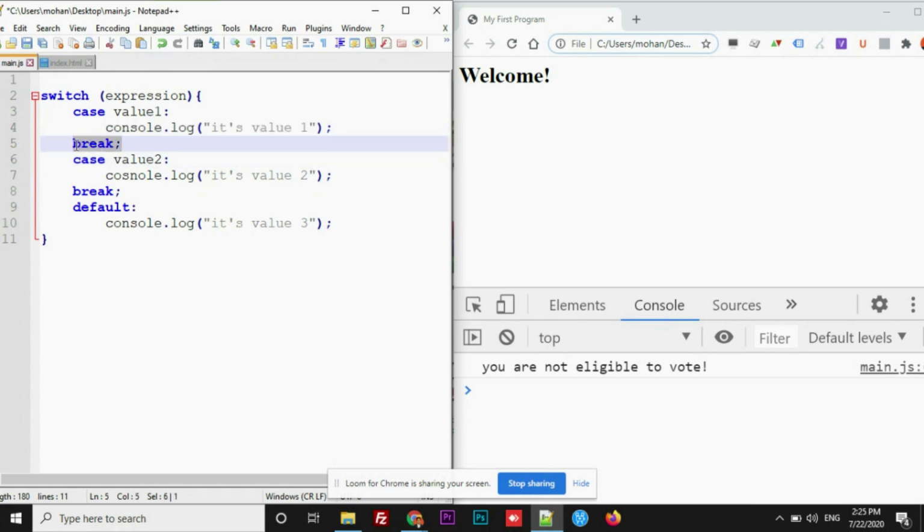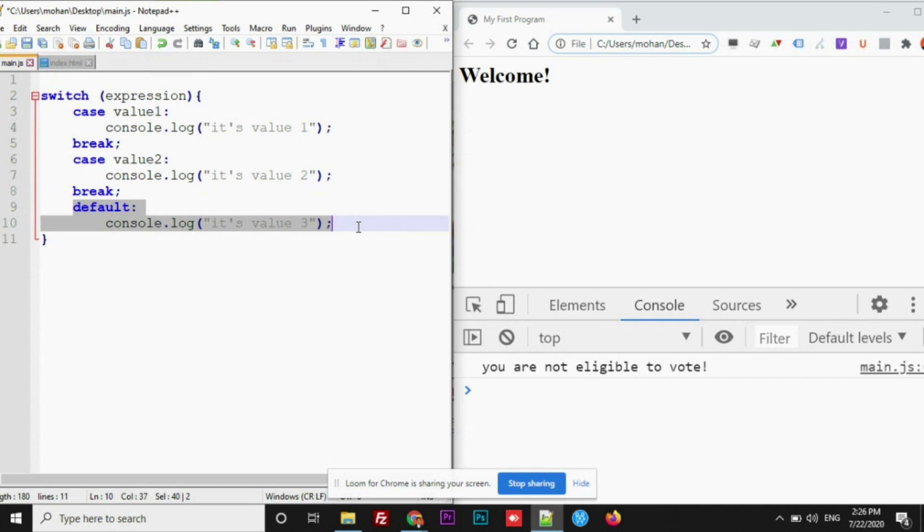As you have used the break here, it will come out of this case and it will check the second value. It will check again whether this value has matched with this expression or not. If it matches, then the second statement will get executed. If not, the last one, the default one, will get executed and the last statement will get printed. In case these two failed, then the last one will get executed and displayed on the output.